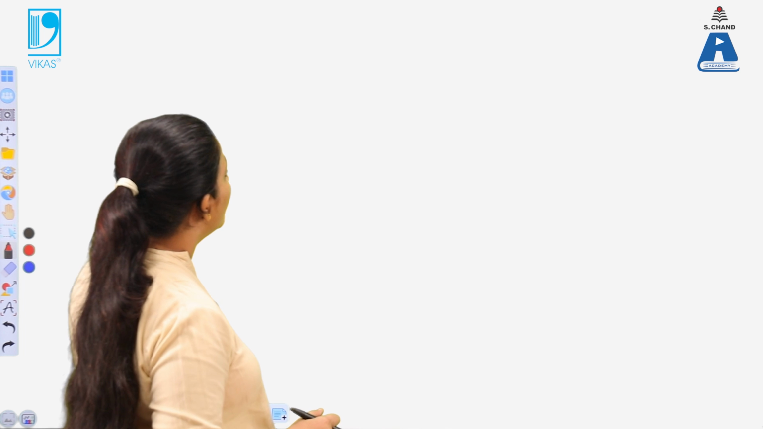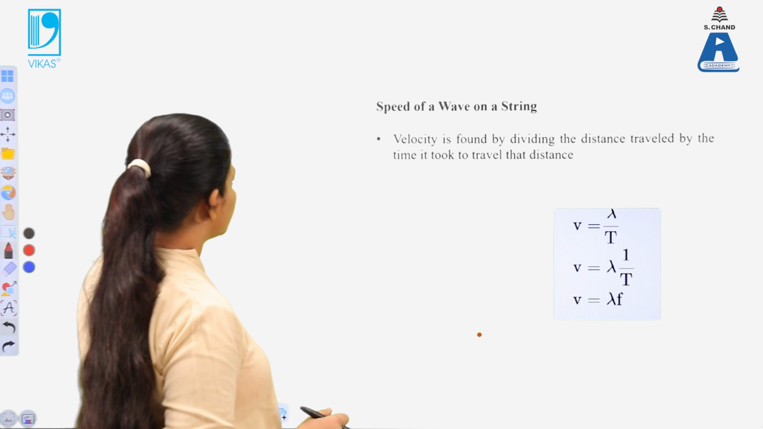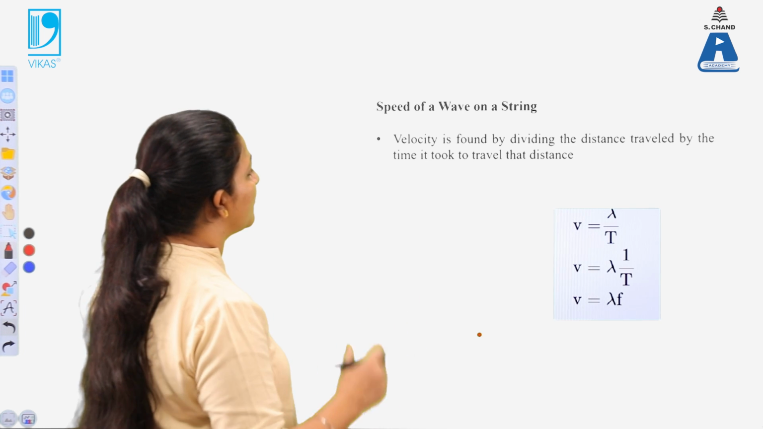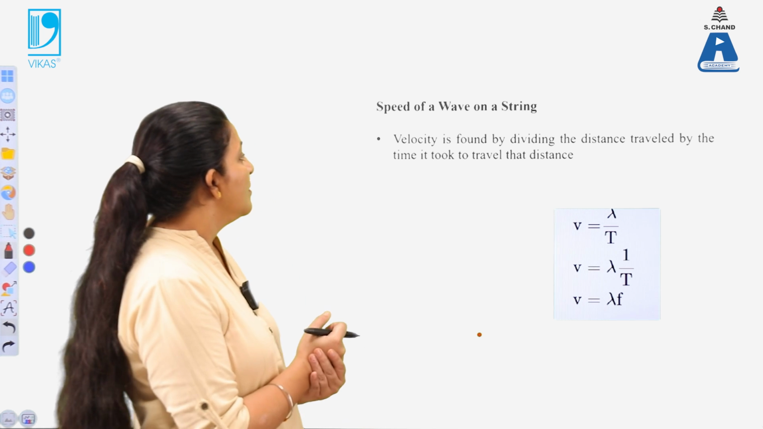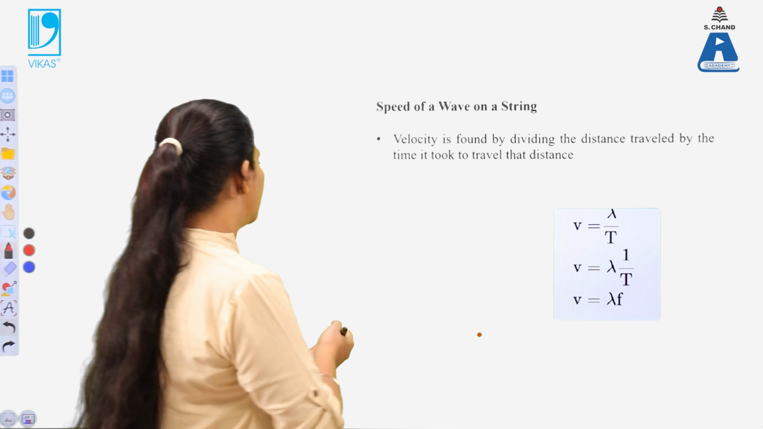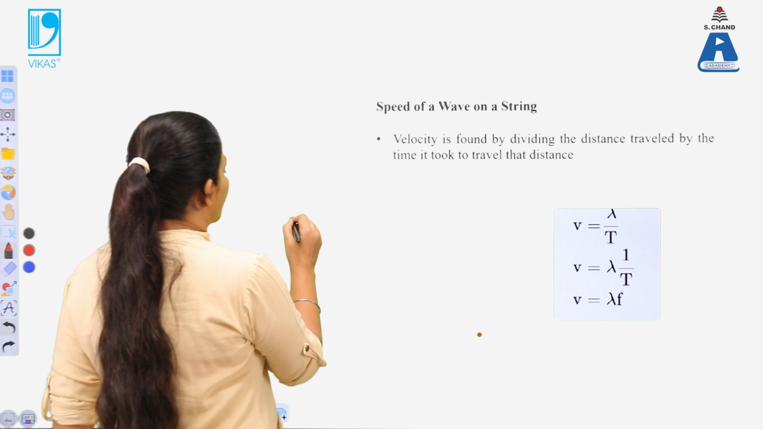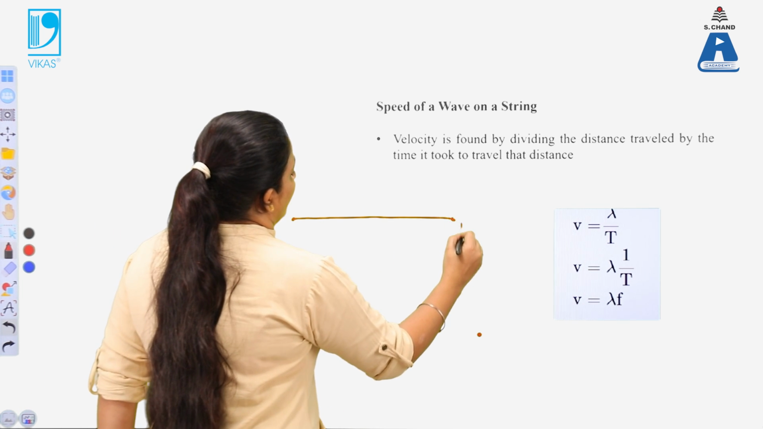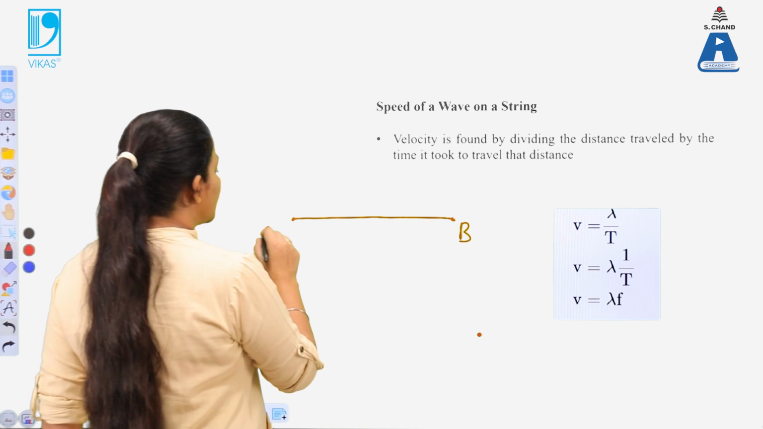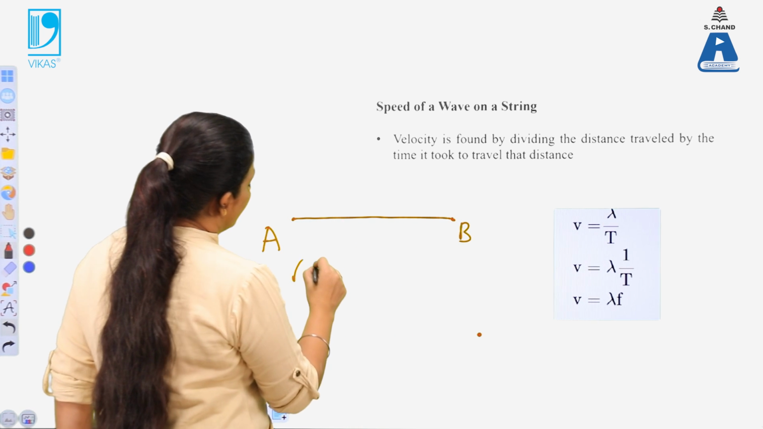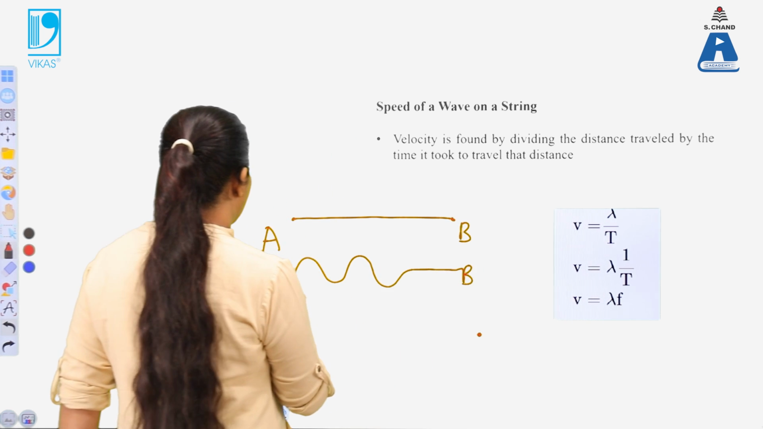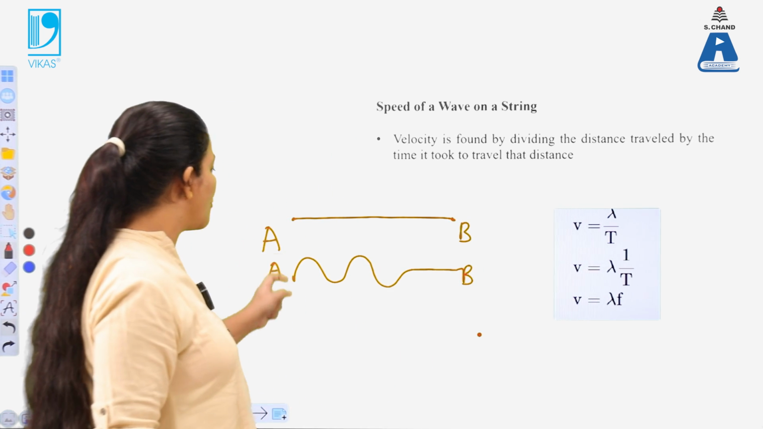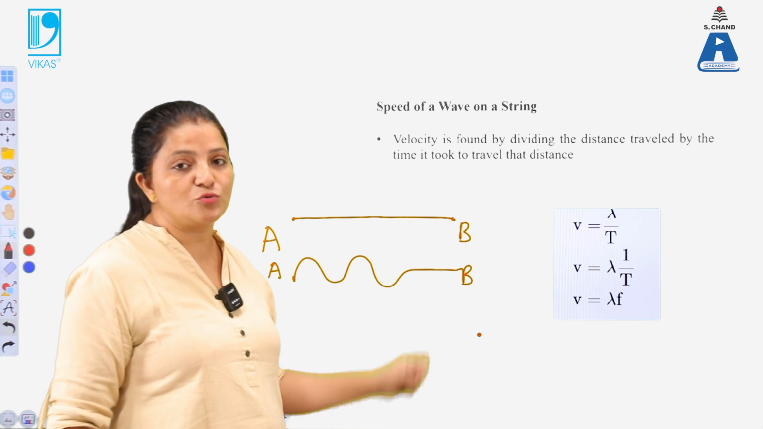Now next is how the wave travels. What is the speed of a wave on a string? Now we want to define the speed of the wave. If the string is fixed over here and a jerk is given to this string, again there will be a wave produced from one end to the other end. Now we want to see at what speed this wave will travel along the string.